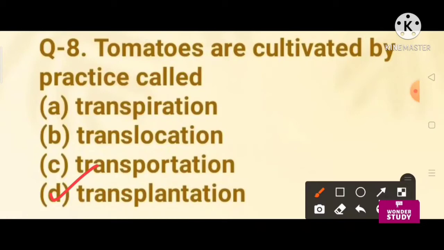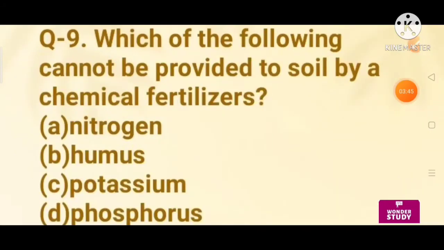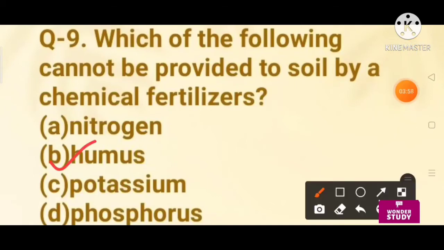Question number 9. Which of the following cannot be provided to soil by a chemical fertilizer? Nitrogen, humus, potassium, phosphorus. So our right answer is humus. Nitrogen, phosphorus and potassium are chemicals which can be provided to the soil by chemical substance called fertilizer, whereas humus cannot. It is provided to the soil by natural substance called manure.